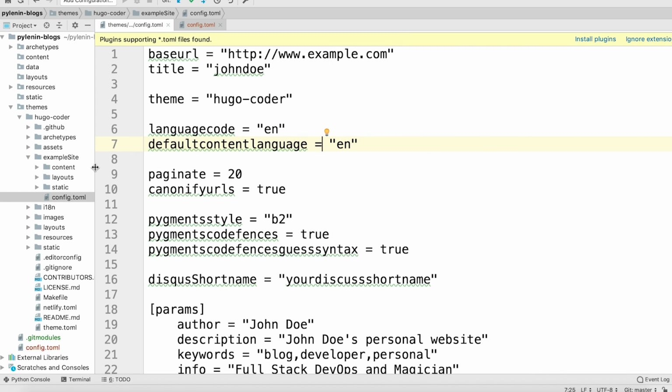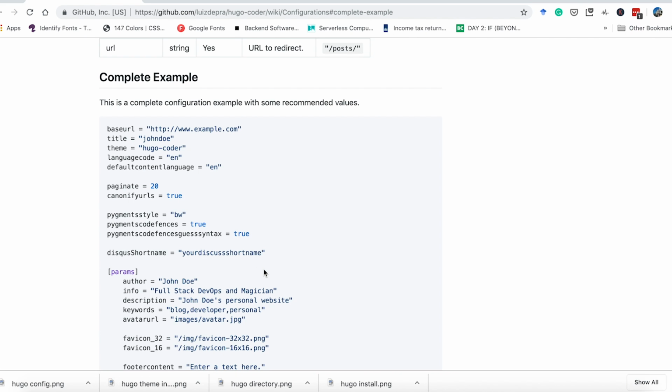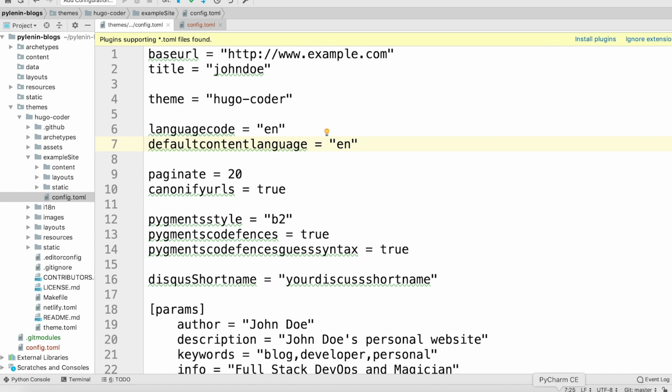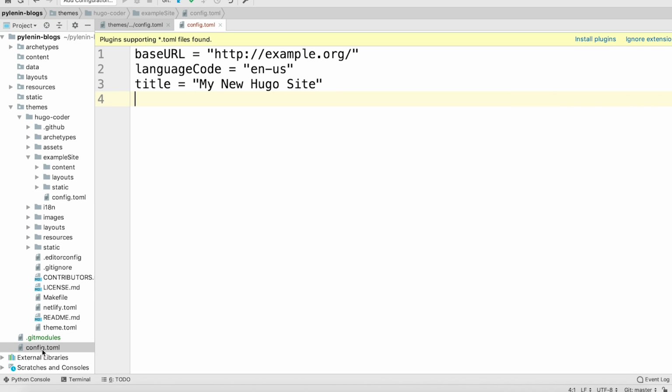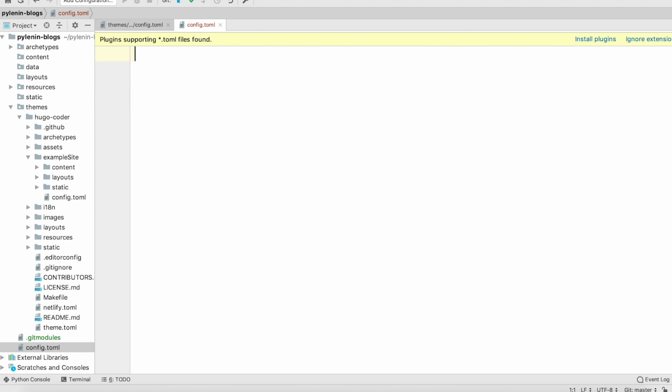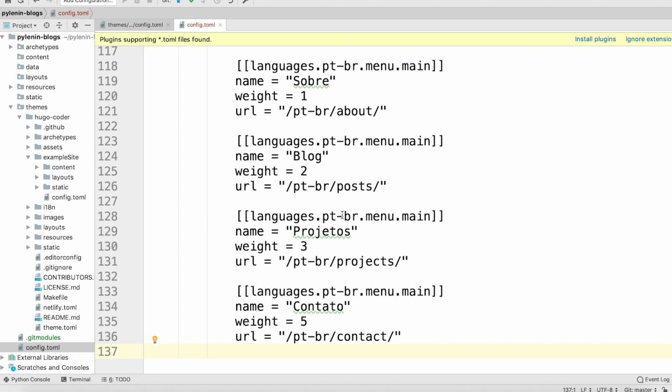Now, if we compare this with the config file in the GitHub repo, you will find that it is exactly the same. So it's your choice. Either use it from GitHub or use it from this file. I am going to copy this file from here. So let's copy this and add it to our config.toml file in our root directory. So copied it, and then go ahead to the config.toml and paste this.